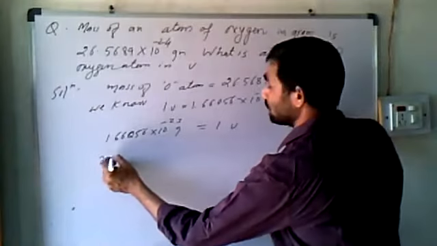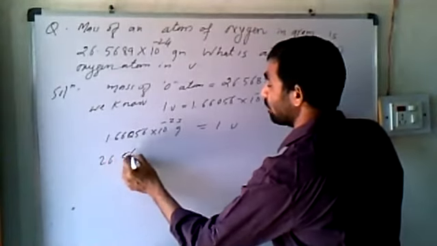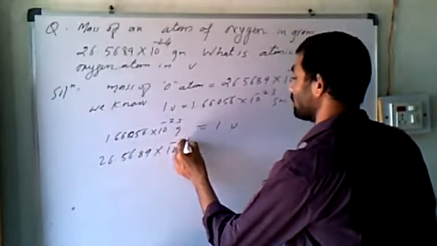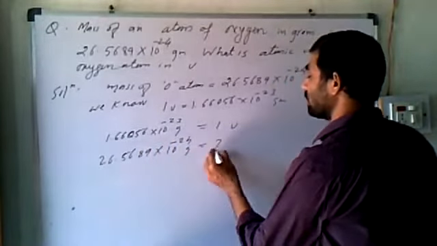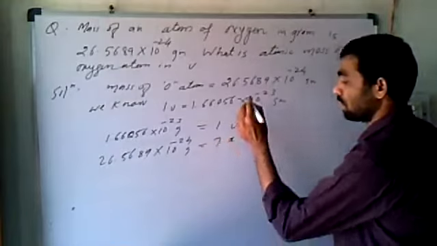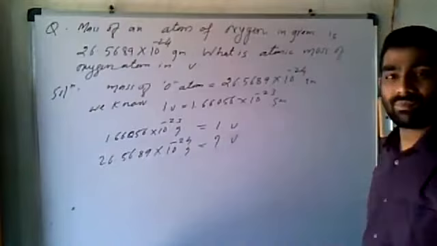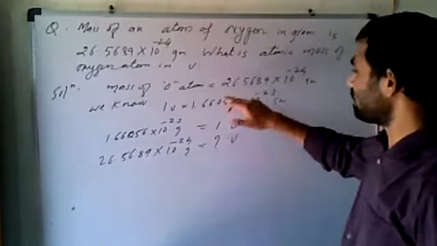What about 26.5689 into 10 to the power minus 24 gram, is equal to how many? So very simple. Divide this by this.